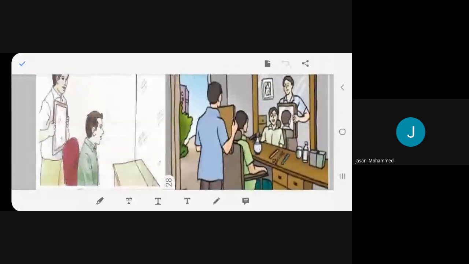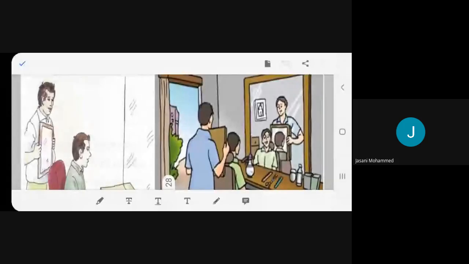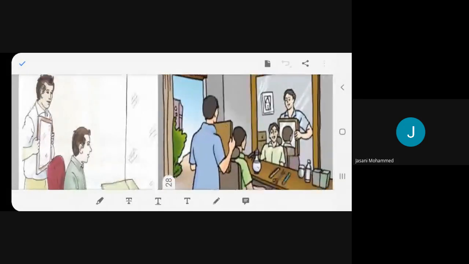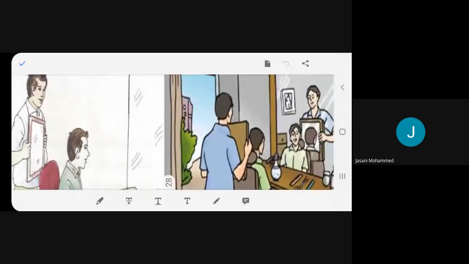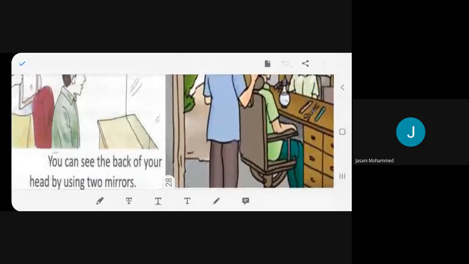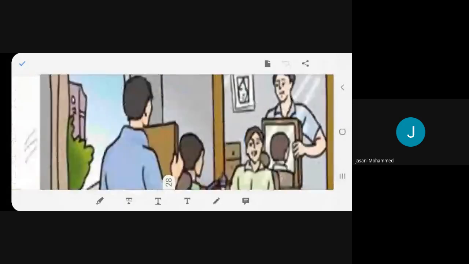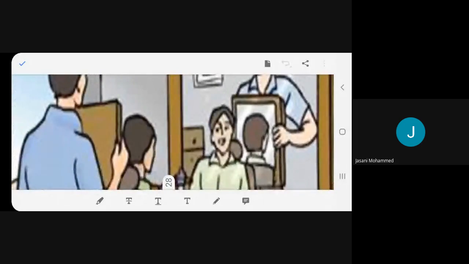When you go to a saloon for a haircut, the barber shows you a mirror like this. Does he do that? Yes, ma'am. Exactly. Now, you can see the back of your head by using two mirrors. So what you are doing is having multiple reflection. You can see the back of your head like this. See, isn't it? It is multiple reflection.